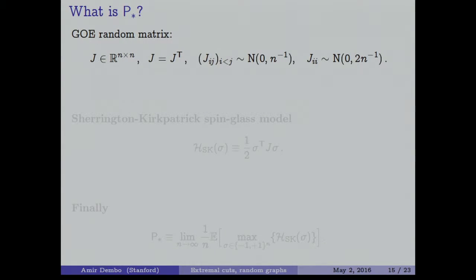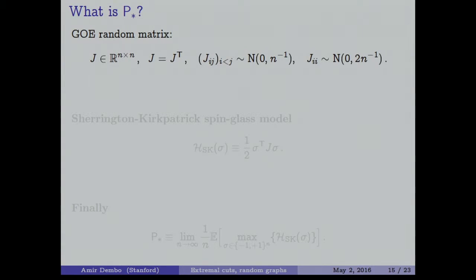So here is the story. We take now the Gaussian orthogonal ensemble random matrix. So this is a collection J of size n by n. J is going to be equal to J transpose. It's a symmetric matrix. And the off-diagonal entries are normal variables of 0 mean and variance 1 over n, and the on-diagonal elements are scaled appropriately, and all the elements up to the symmetry conditions are declared to be independent.